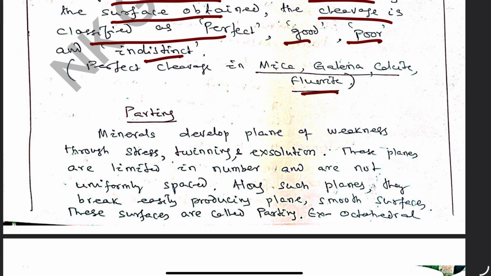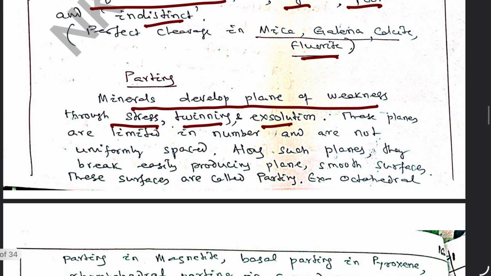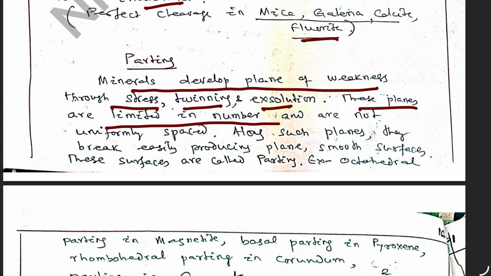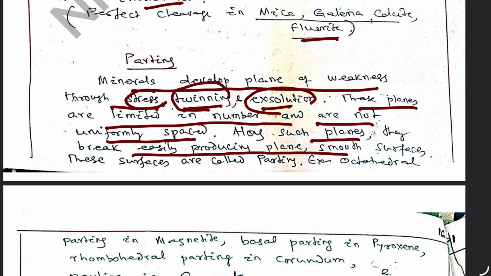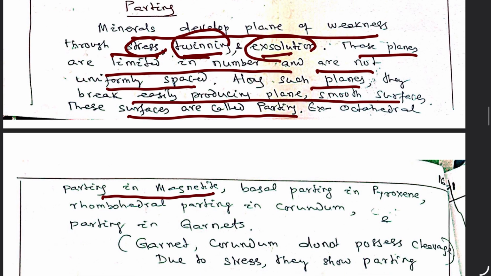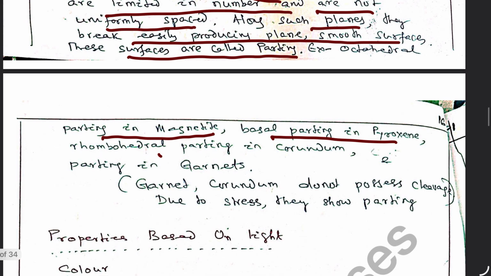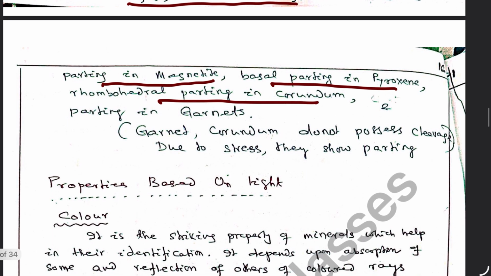But parting is something different from cleavage. Here also we find formation of plane surfaces, but it is not related to atomic structure. Minerals develop planes of weakness through stress, twinning, exsolution. These planes are limited in number and are not uniformly spaced within the minerals, because they owe their origin to stress, twinning, exsolution. Along such planes, they break easily, producing plane smooth surfaces. These surfaces are called parting, as we find octahedral parting in magnetite, basal parting in pyroxene, rhomboidal parting in corundum, and parting in garnets.